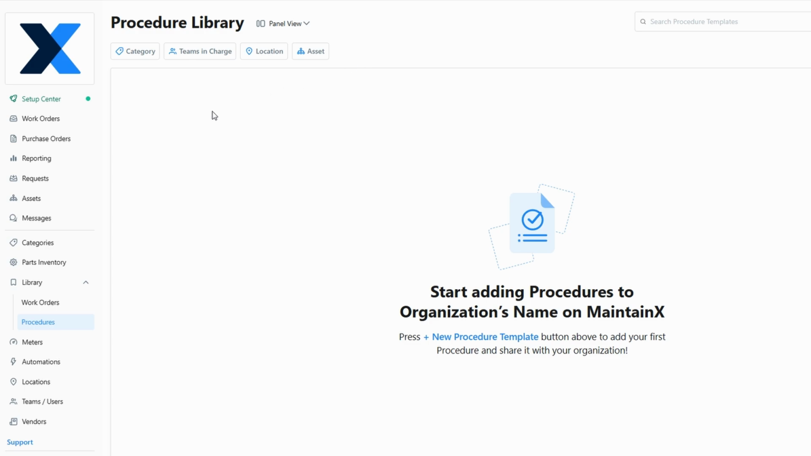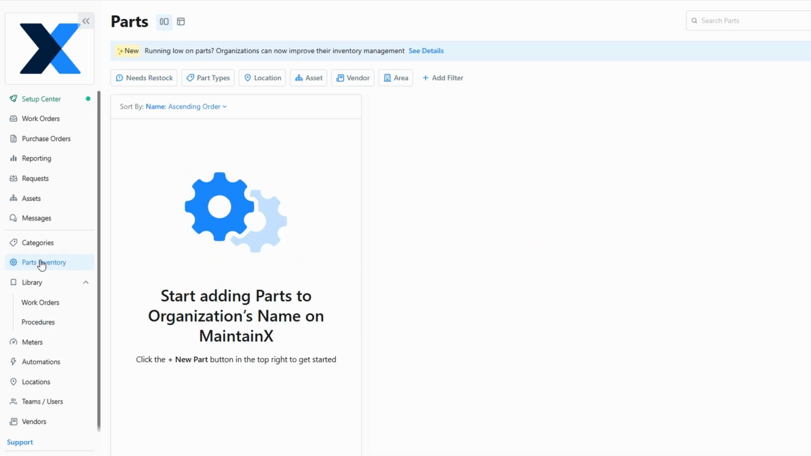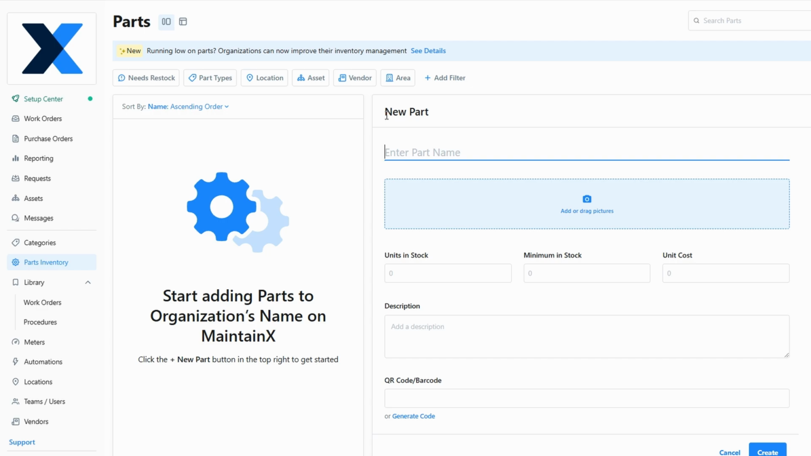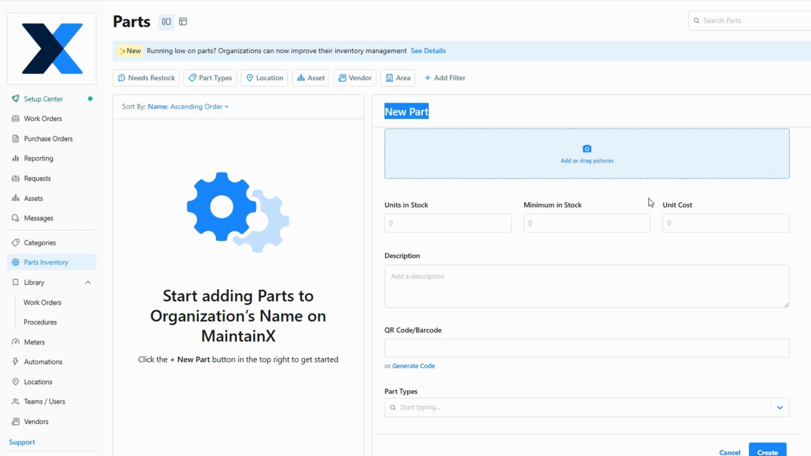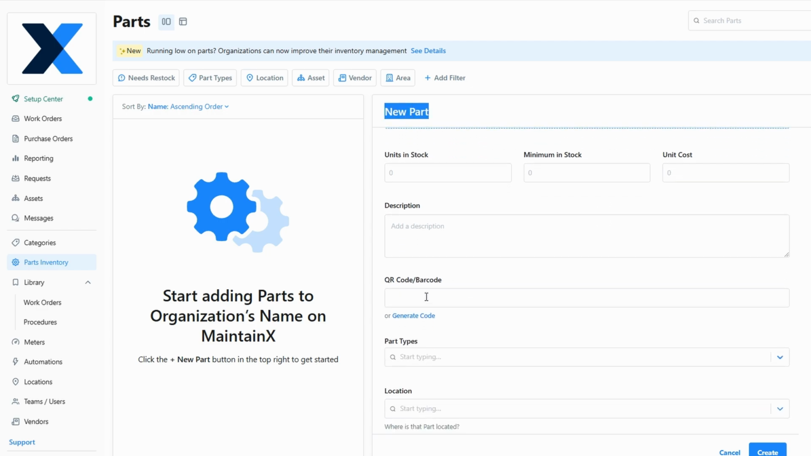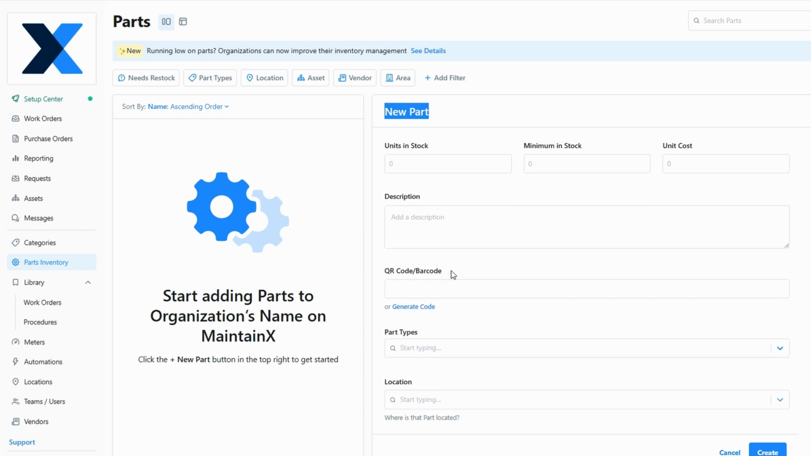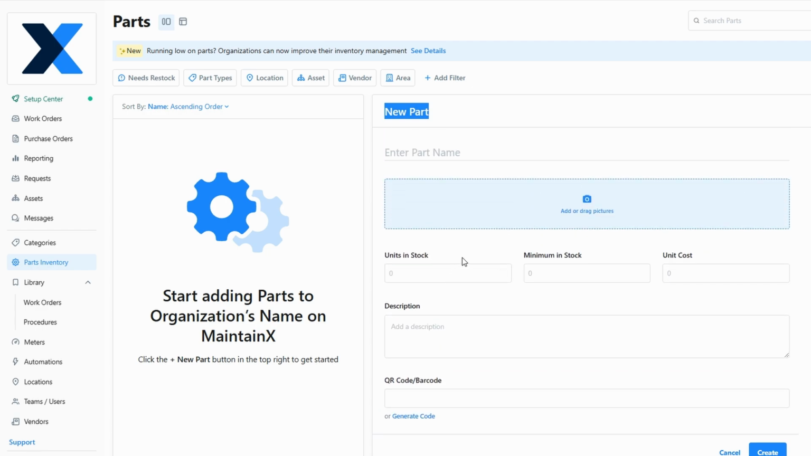Efficient management of parts is key to ensuring that your maintenance operations run smoothly and without unnecessary interruptions. In the Parts Inventory section of MaintainX, you can add new parts with detailed specifications such as part names, quantities, minimum stock levels, unit costs, descriptions, and barcodes. Each part can be assigned categories to make them easier to manage and identify, and you can even link parts to specific locations and assets, which adds another layer of organization.